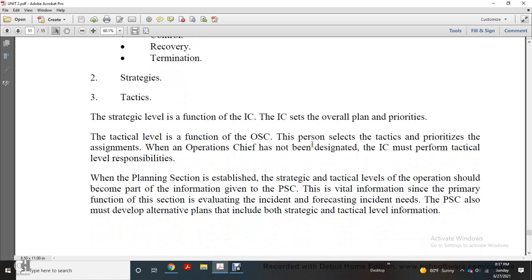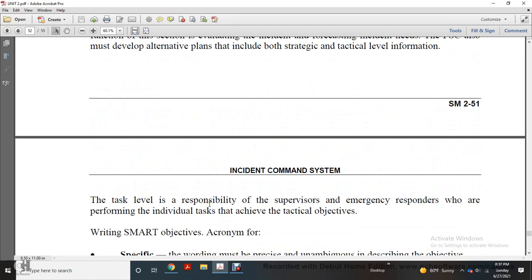When the operations chief has been designated, the incident commander no longer performs tactical-level responsibility. When the planning section is established, the strategic and tactical level information should become part of the information given to the planning section chief, the PSC. The vital information sent is for the primary function of the section: evaluating the incident and forecasting incident needs. The PSC also must develop an alternate plan to include both strategic and tactical level information.